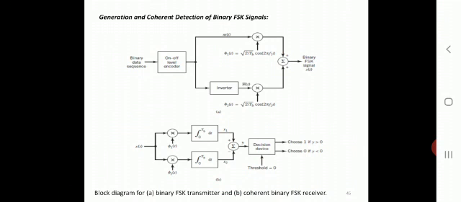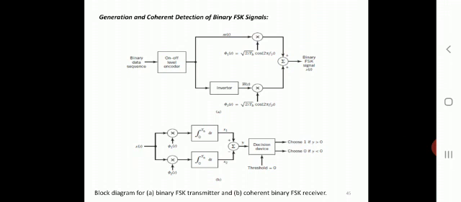When in a signaling interval the input symbol is 1, the upper oscillator with frequency f1 is switched on and signal S1 of t is transmitted, while the lower oscillator is switched off.